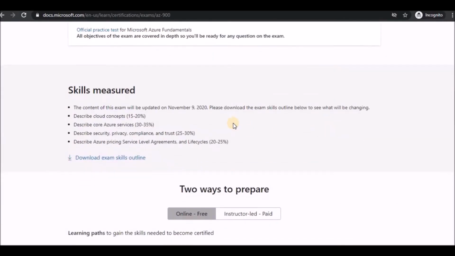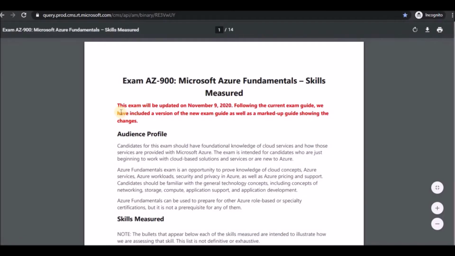If I scroll down, you can see the skills measured. There are totally 4 sections: cloud concepts, core Azure services, security, privacy, compliance and trust, and Azure pricing, SLA and life cycles. These are the old ones, but a new one will be there. On November 9th, 2020, it is going to update. If you want to see it, click on download exam outline, and it will open a PDF. You can see the same message that it is going to update from November 9th, 2020.